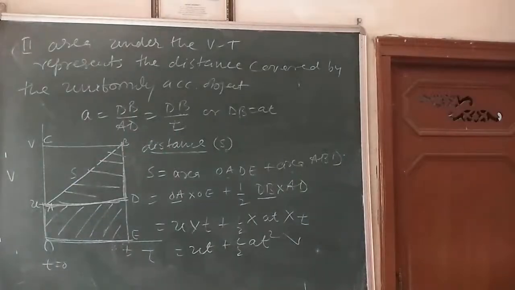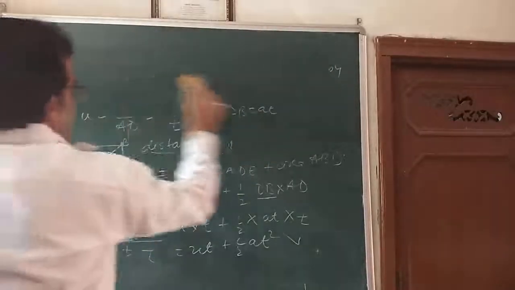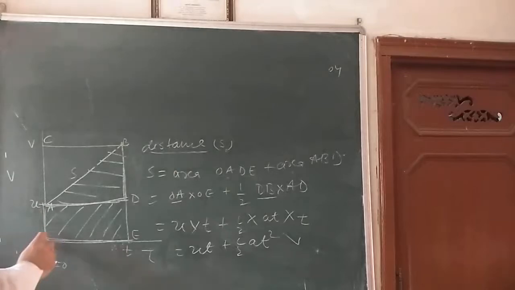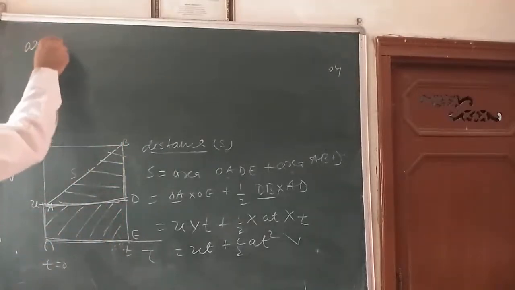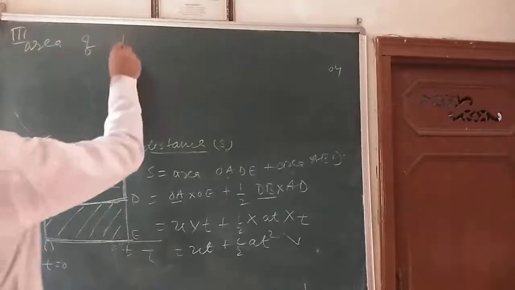We can easily find this out. Now we see the third equation of motion. We are going to find the third equation of motion, children, using the area of the trapezium OABE.